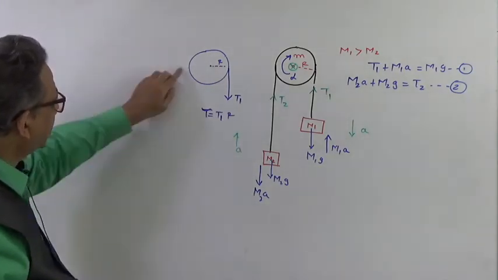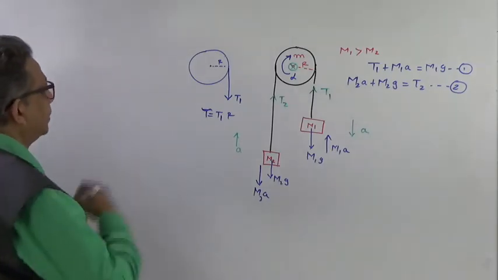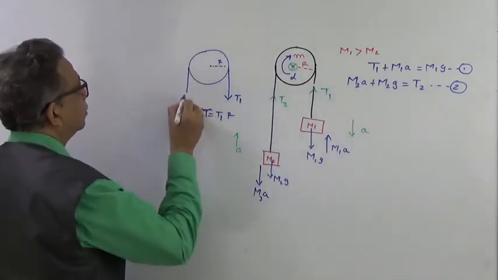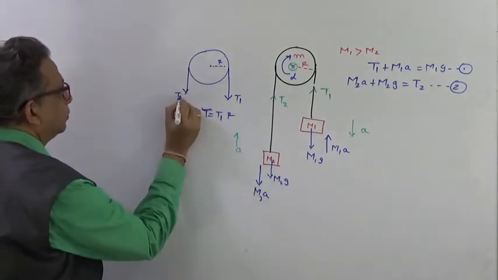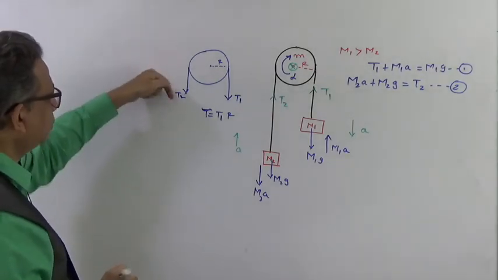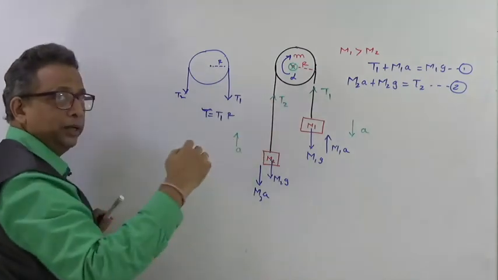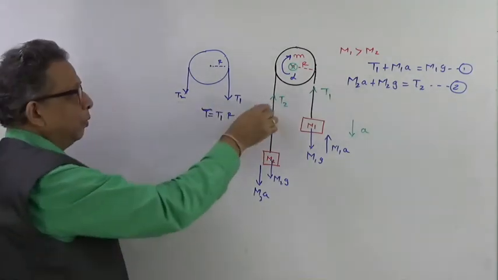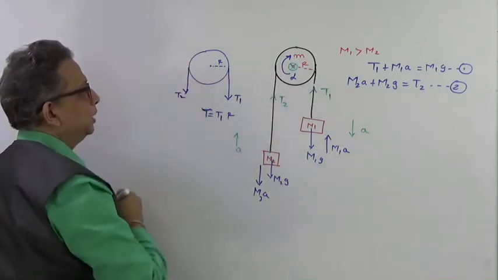But is it the case that on this side it does not have any other force? Well, it has. There is one more force which is also pulling it on this side, that will be T2. In the FBD, when we cut that, one will be T2 pulling on this side, the other is always shown in the opposite direction.